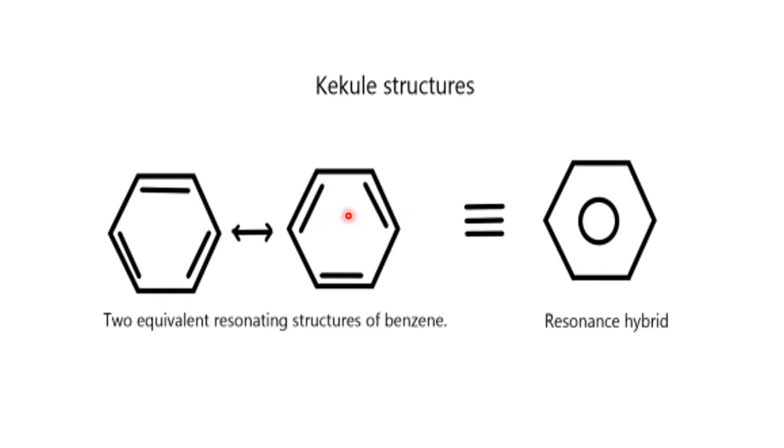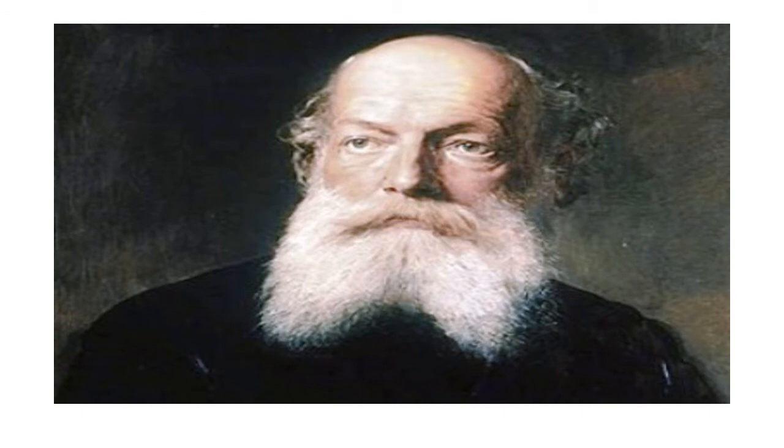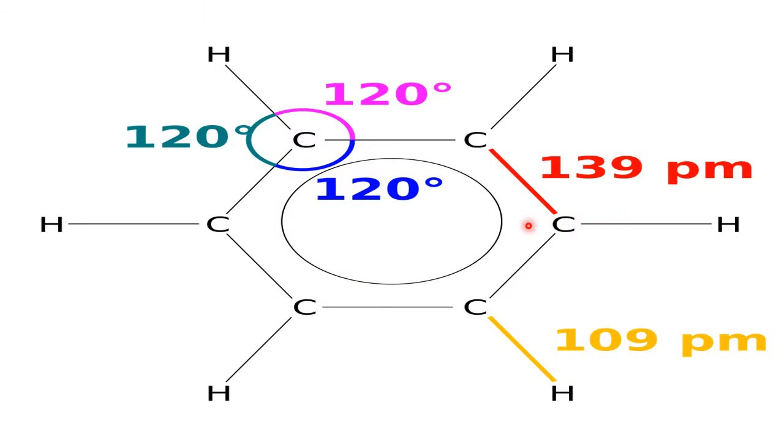But instead of taking it here and here and here, why the confusion? Why two different structures? So let us make one circle inside. This is called the resonance hybrid structure for benzene. The circle indicates we are allowed to take a double bond or single bond anywhere. Please recall the chemical bonding chapter. The great scientist Kekulé, who gave a wonderful structure for benzene upon many experimental evidences, is from Germany. These are the bond parameters of benzene.